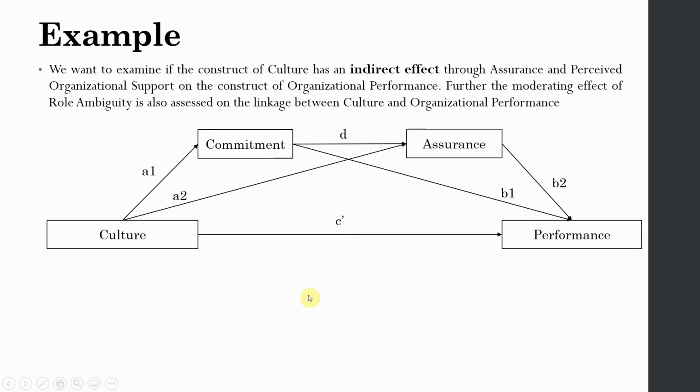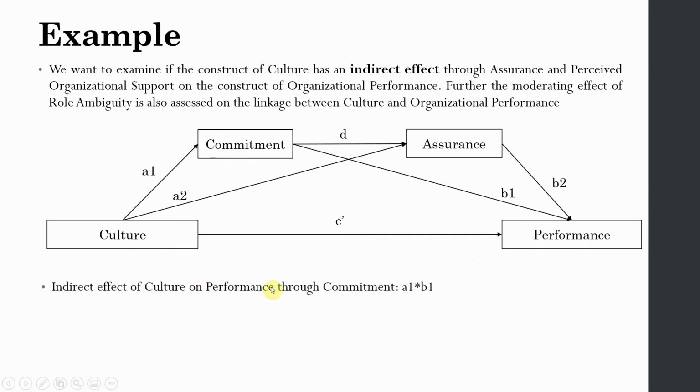Now in this example, I'm taking culture as my independent variable, performance as my dependent variable, commitment as my mediator number 1, and assurance as my mediator number 2. These two variables are the mediators that will help explain the mechanism of impact of culture on performance. That is, whether or not commitment and assurance serially mediate the relationship between culture and performance.